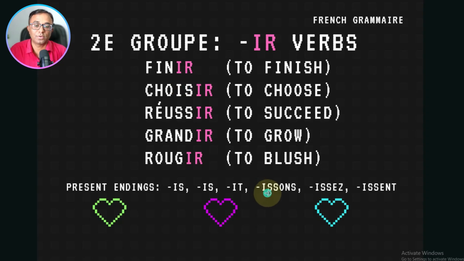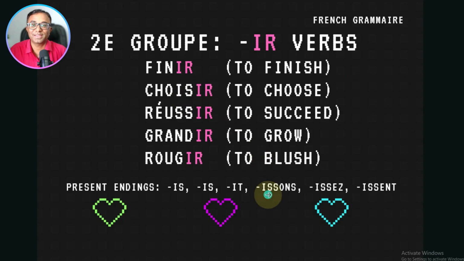Yes. So again you have to put the same issons here with nous, chois and issez with vous, with ils and elles plural chois, and put as it is issent. Clear? So the rest you can do easily, because it may confuse sometimes. It is because iss is already given.